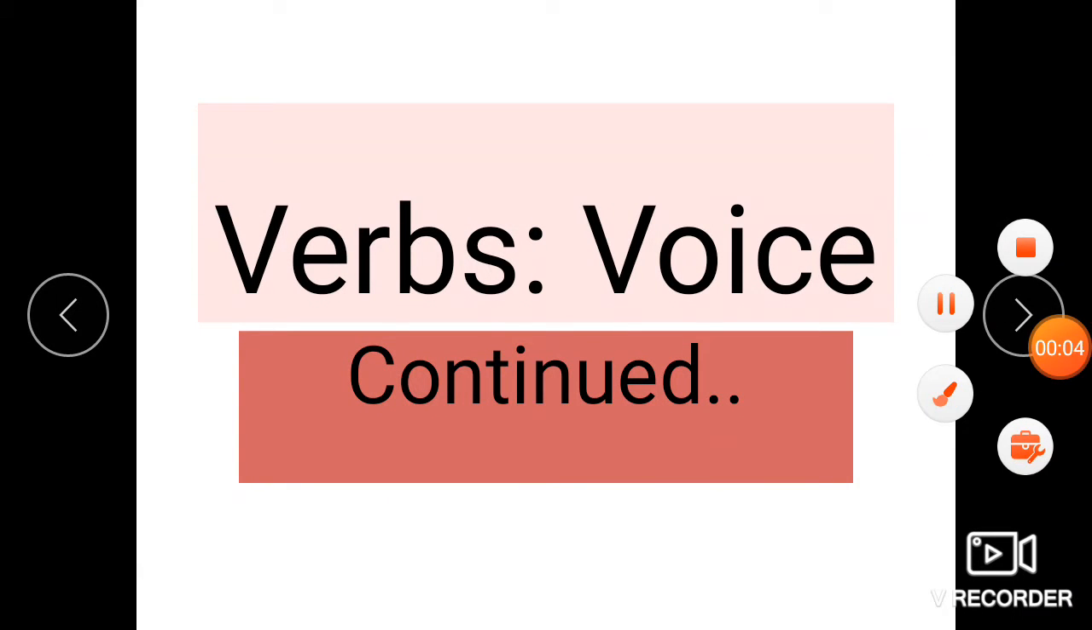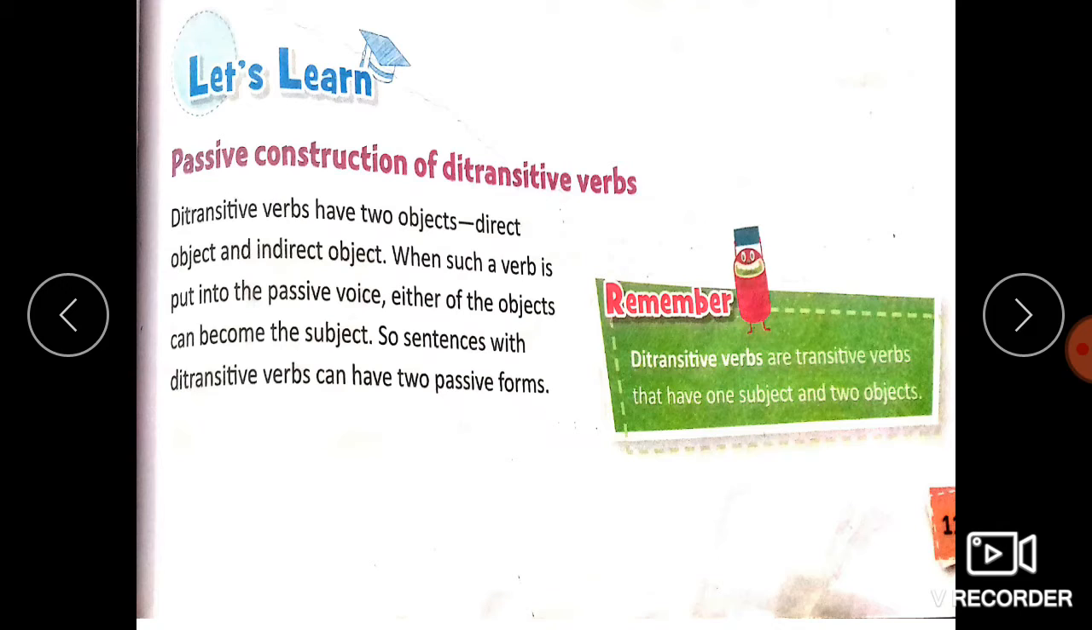We will continue with chapter number 12, verbs, voice. You have already learnt the basic rules of transformation of verbs from active to passive and vice versa. Today we will move on to page number 113, passive construction of ditransitive verbs. Ditransitive verbs have two objects, direct object and indirect object.